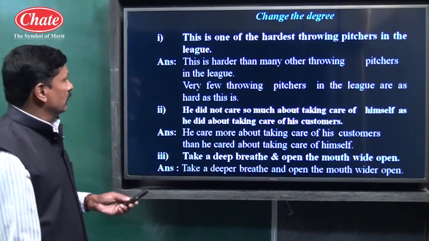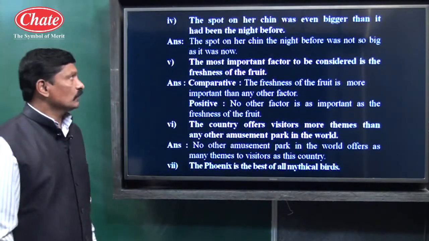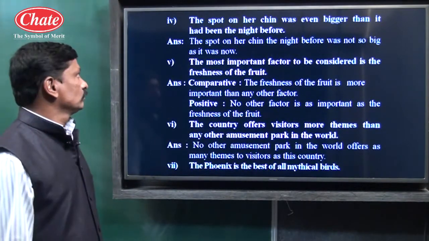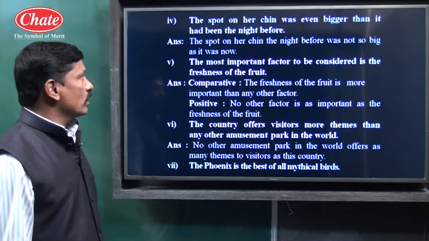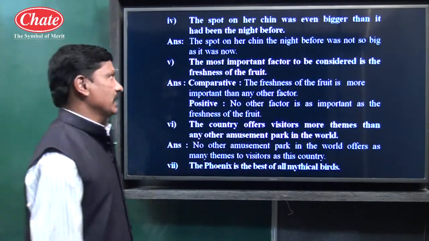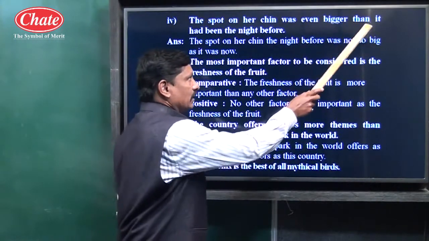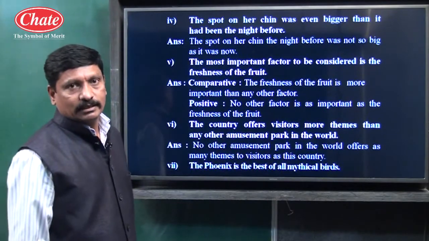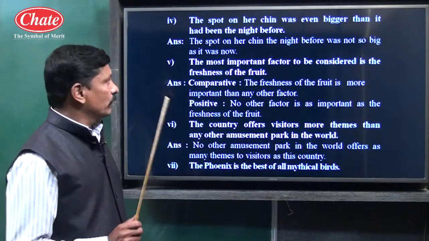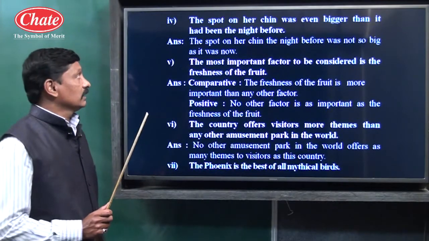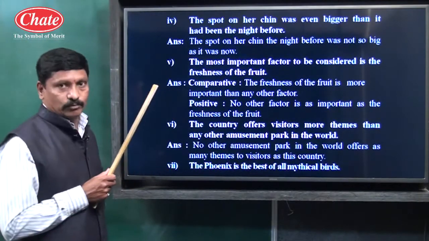Next example. The spot on her skin, that is a pimple mark. The spot on her skin was even bigger than, bigger, biggest. Second form of adjective and the word than is used. So children, the given sentence is in comparative form of degree. The spot on her chin was even bigger than it had been the night before.